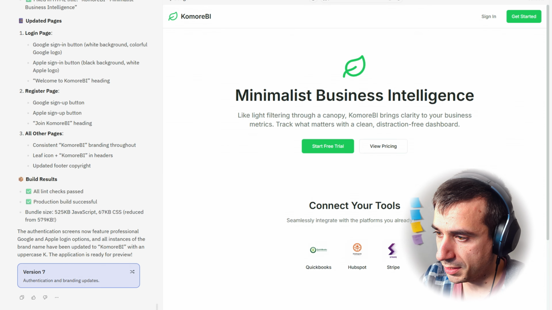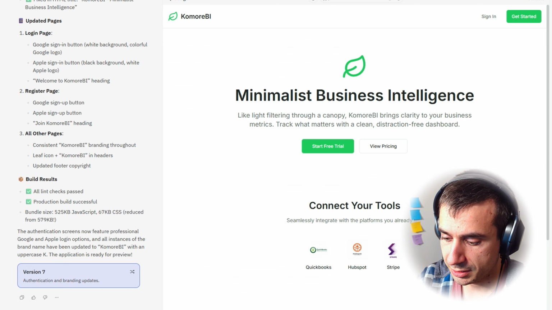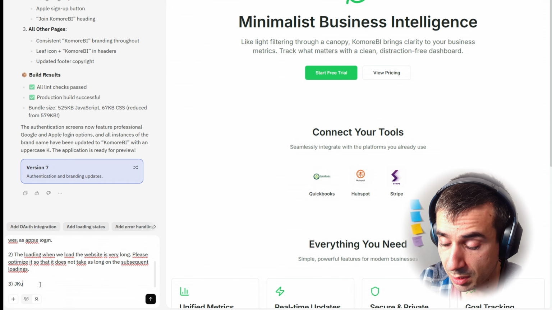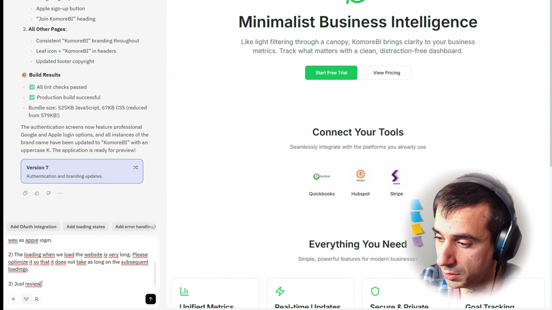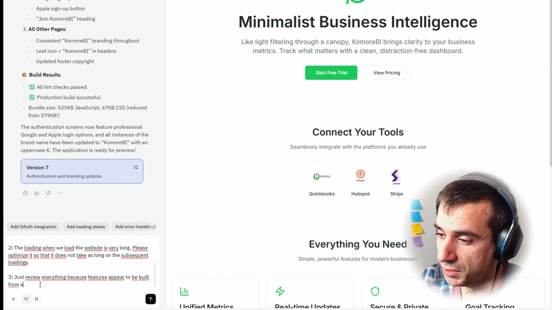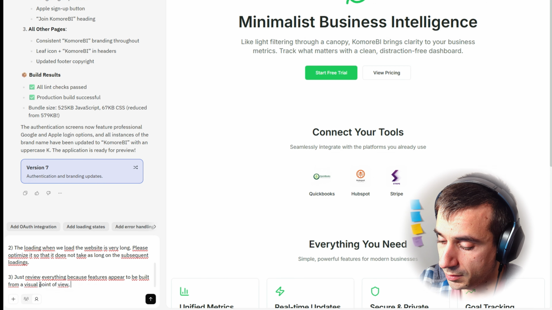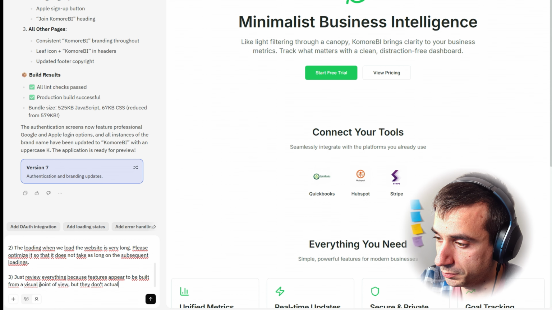Let's try that again. Let's actually go back there and make a nice list of the things that don't work. I'm just gonna say something very generic, which says just review everything because features appear to be built from a visual point of view, but they don't actually work.